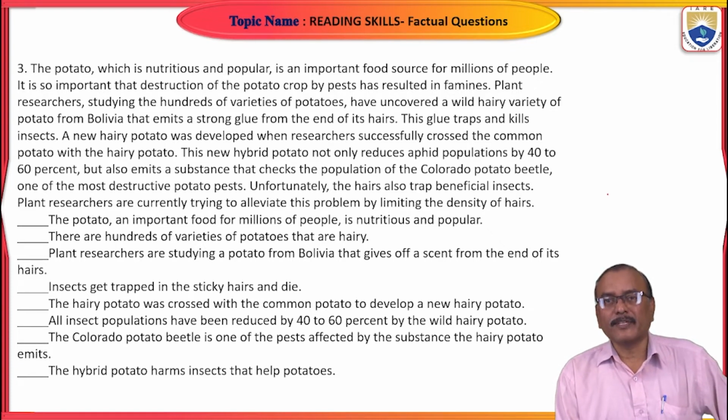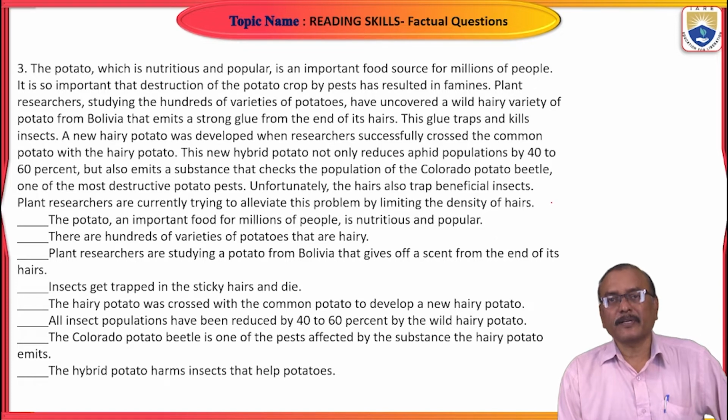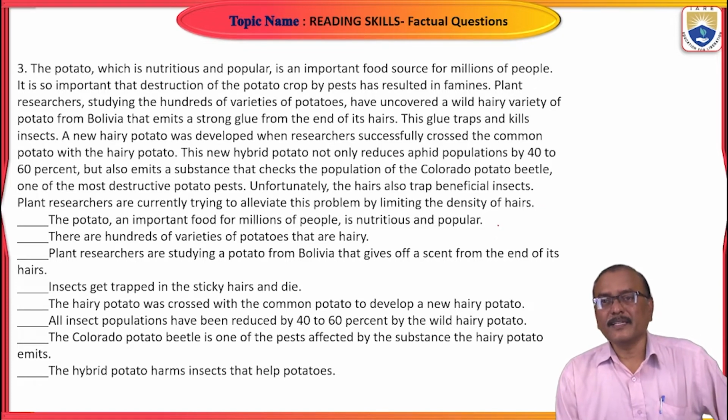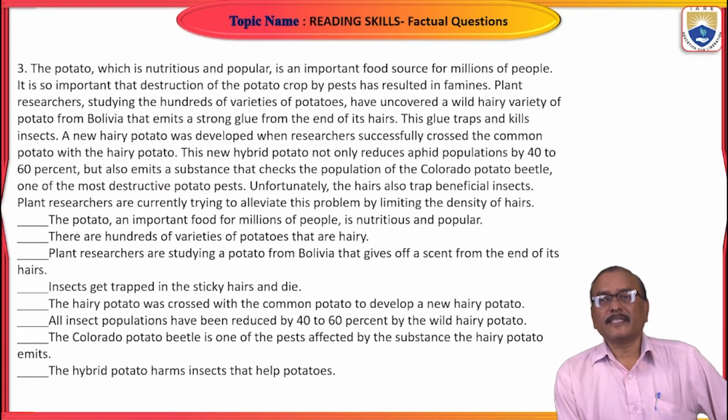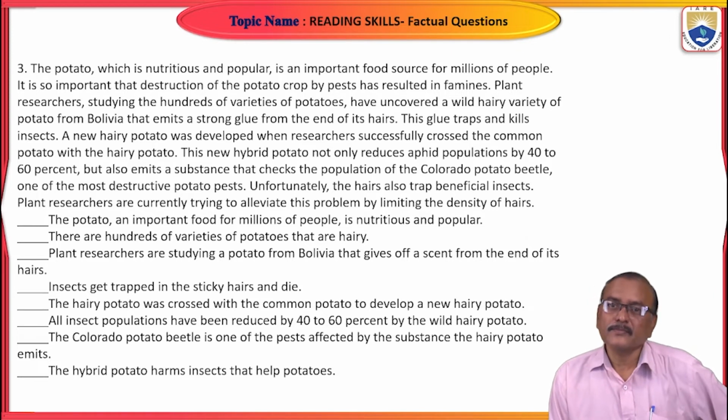A new hairy potato was developed when researchers successfully crossed the common potato with the hairy potato. This new hybrid potato not only reduces aphid populations by 40 to 60%, but also emits a substance that checks the population of Colorado potato beetle, one of the most destructive potato pests. Unfortunately, the hairs also trap beneficial insects. Plant researchers are currently trying to alleviate this problem by limiting the density of hairs. Clear?